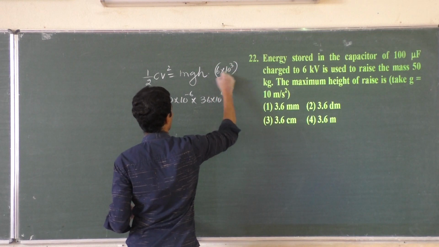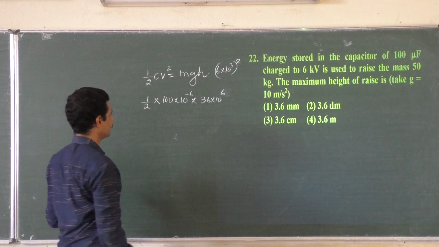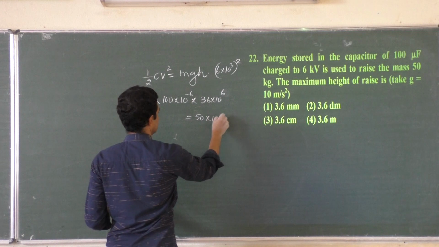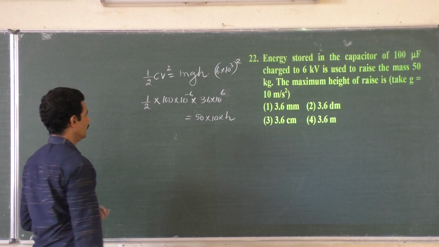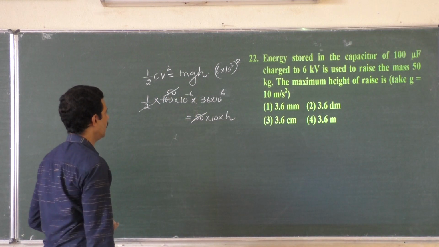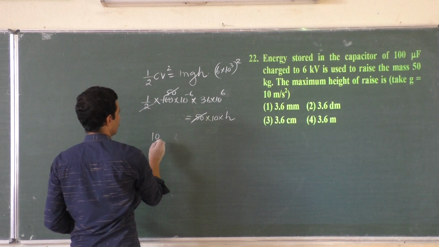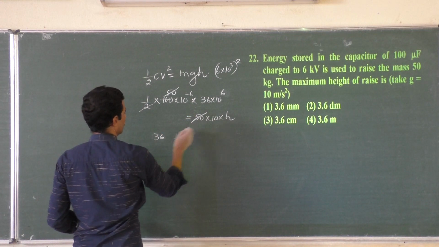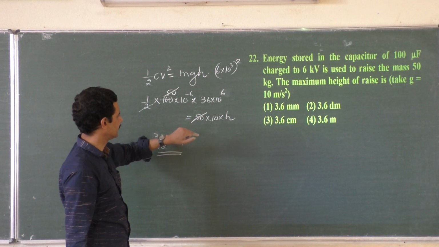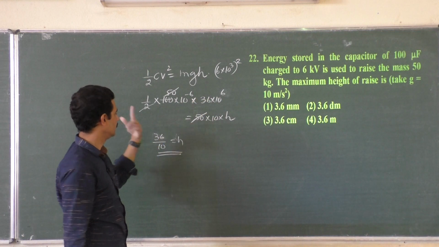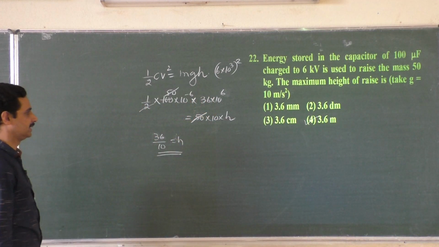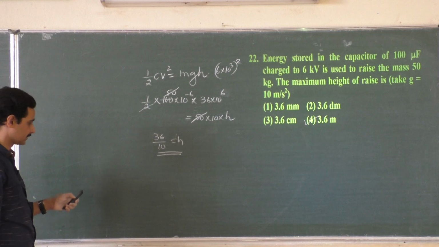6 kilo whole square, 36 into 10 to the power 6. Half CV square is equal to mgh, raising a mass of 50 kg, g is 10, h is the question. This is 50. Why can't I cancel with this 50 and bring this 10 here? Only 36 by 10 is equal to h. This 10 will come here, but this will cancel. So only 3.6 meters, not decimeter, centimeter, or millimeter, 3.6 meters. Option 4.